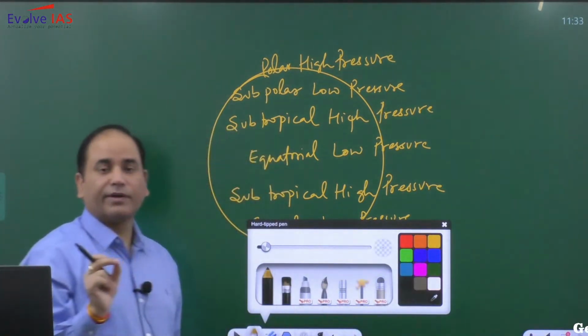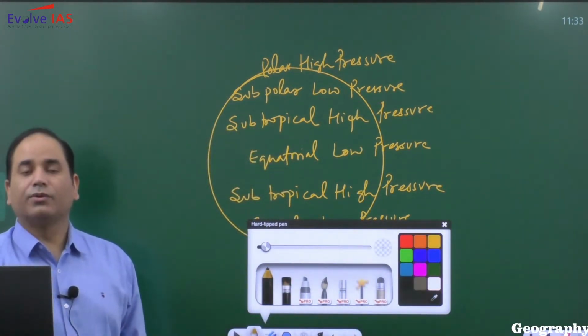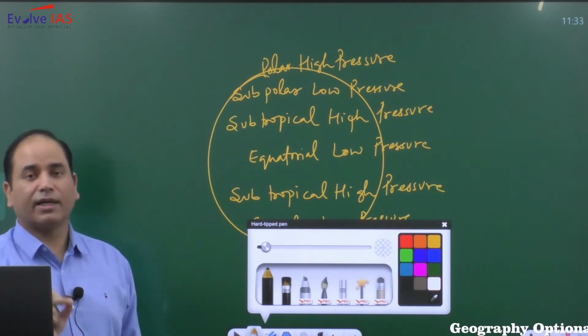This is simply referred to as the pressure belts. In total we have 7 pressure belts on the earth's surface.